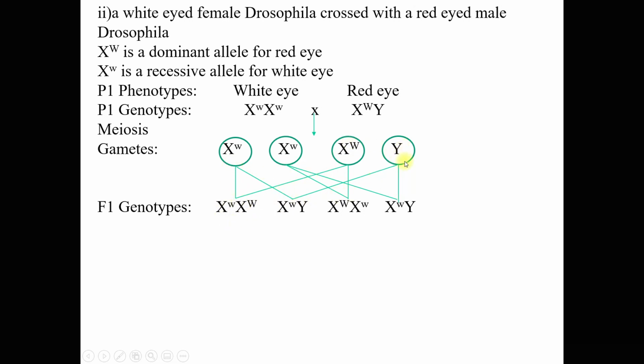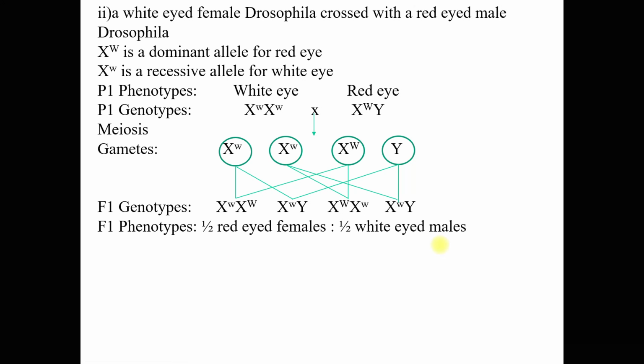You must know the sequence. Pastikan tahu sequence ni. Yang ini bukan simply pergi sini ataupun pergi sana atau campur-campur. Usually candidates mereka buat sembarangan saja. That is wrong. So the F1 phenotype will be half red eye female with half white eye male. Terbalikan complete tadi. Tadi tidak ada white eye male, semuanya red eye male. Kali ini ada pula white eye male.